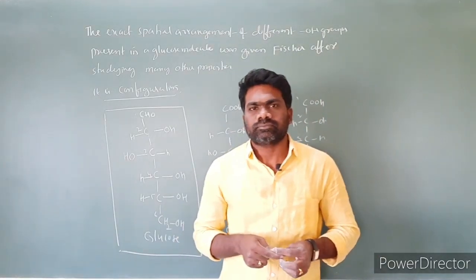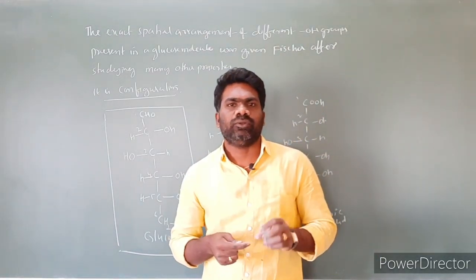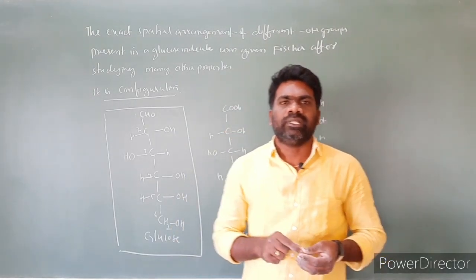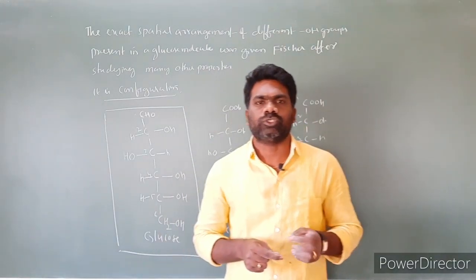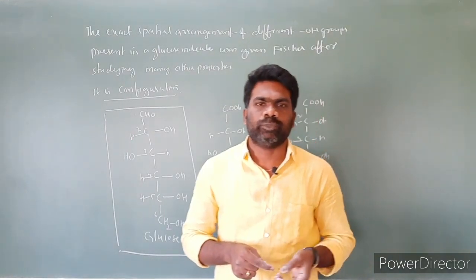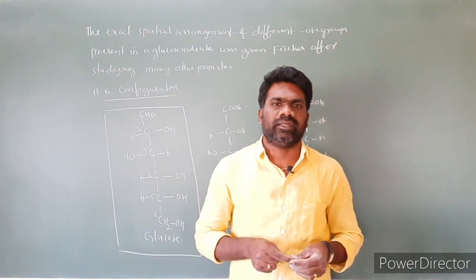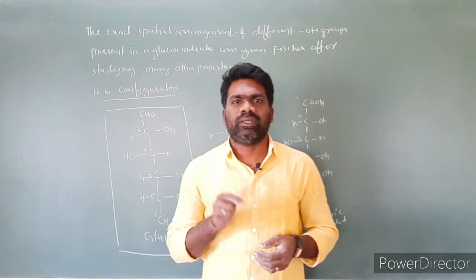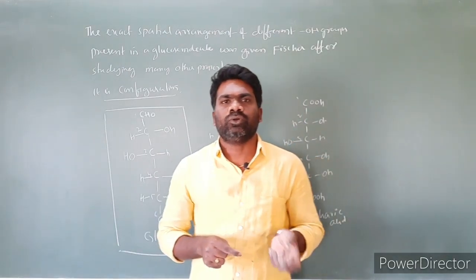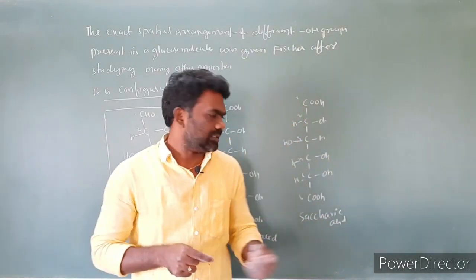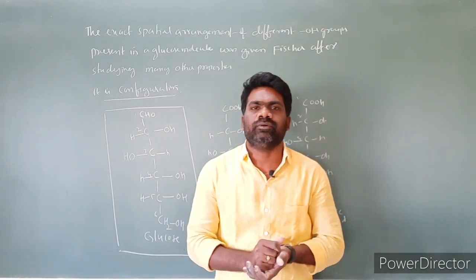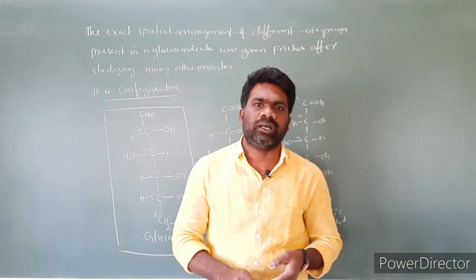The next one is glucose reacting with acetic anhydride. When glucose reacts with acetic anhydride, it forms glucose pentaacetate. This reaction shows that there are 5 OH groups in a glucose molecule. Next, the presence of a primary alcohol group is confirmed by reaction with nitric acid. Glucose reacts with nitric acid to form saccharic acid, which indicates the presence of a primary alcoholic group.